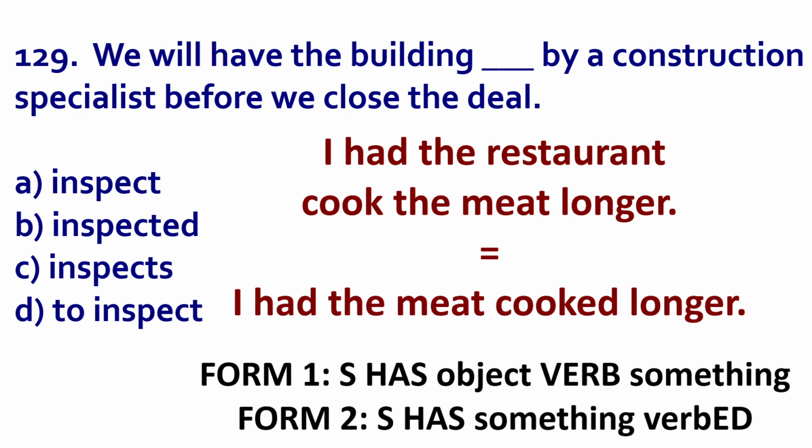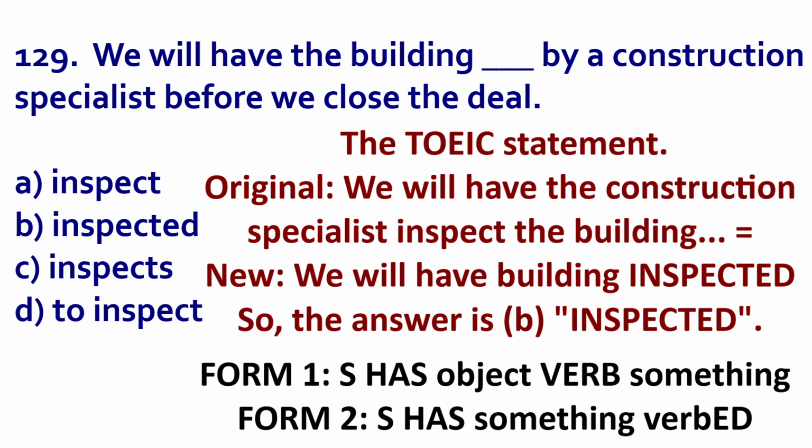So let's get this TOEIC question. We will have the construction specialist inspect the building. So we can see building is the object after inspect. We turn inspect into inspected and put building before. We will have the building inspected. Therefore, the answer is B.